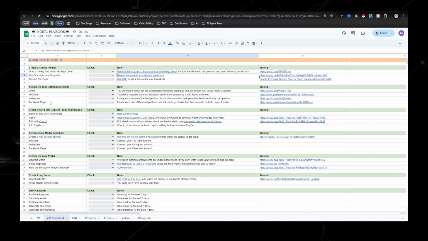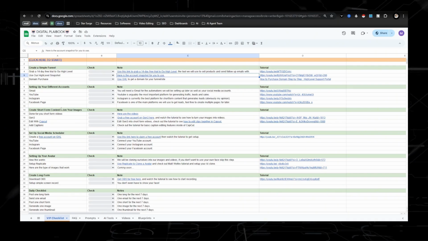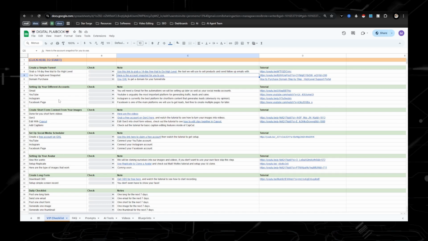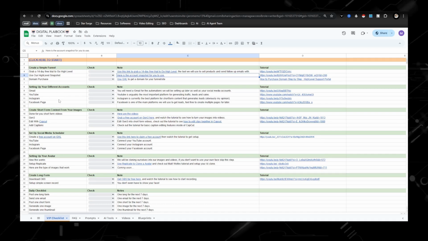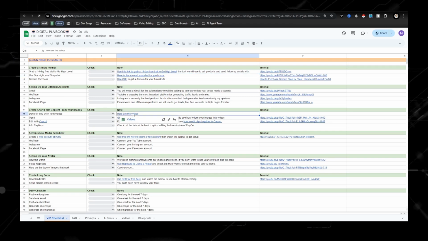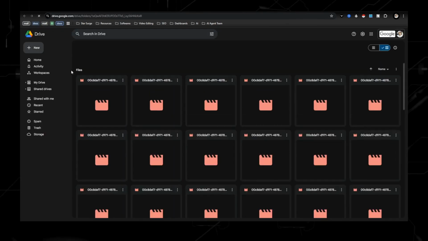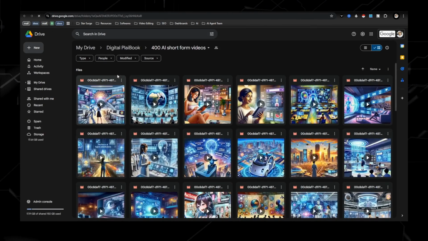Now, why I don't have TikTok on here is because TikTok doesn't really like AI generated content. So these are the main ones that I would suggest you start off with. What I'm going to suggest is there are two different ways. You can use these videos right here that I have, and what you would need to do is just download these videos on your computer.